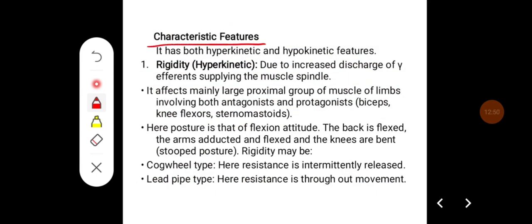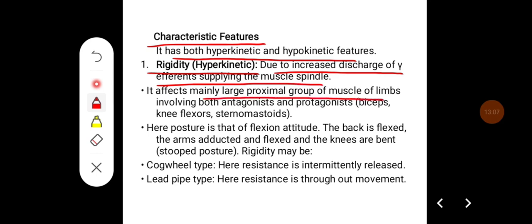Characteristic features of Parkinsonism: it has both hyperkinetic and hypokinetic features. The important features are rigidity because of the hyperkinetic activity due to the increased discharge of gamma efferents supplying the muscle spindle. It affects mainly the large proximal group of muscles of limbs involving both antagonist and protagonist, that is biceps, knee flexors and sternomastoids.